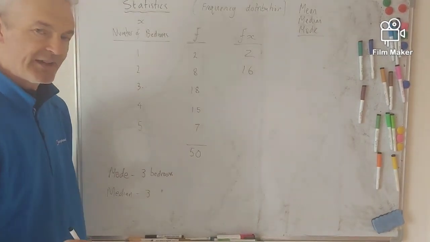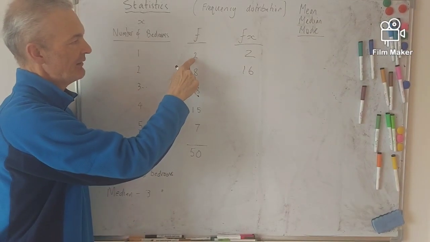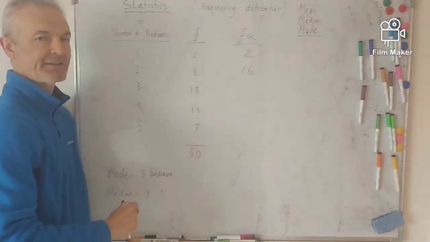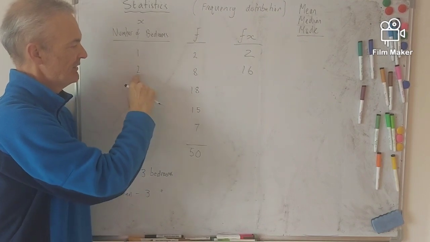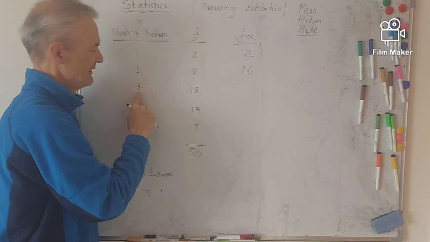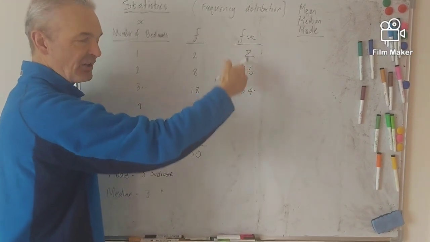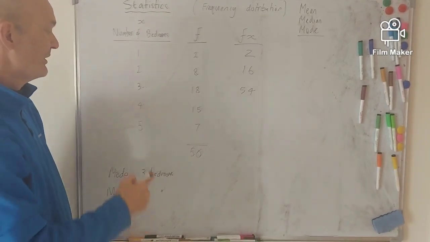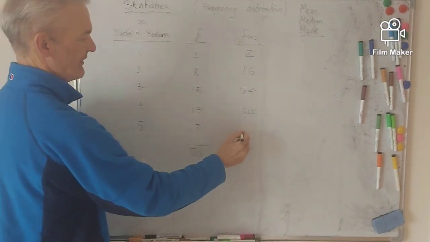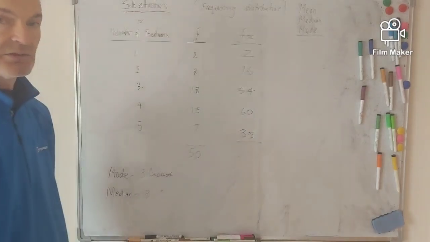I'm just going to pause for a sec and just explain something here. So what we're saying is that 2 people have got 1 bedroom. So that's 2 bedrooms altogether. 8 people have got 2 bedrooms. So that's 16 bedrooms altogether. 3 times 18 is 54. So this is the total number of bedrooms, which is what we're after. 4 times 15 is 60. 5 times 7 is 35. And this will now give us the total number of bedrooms.